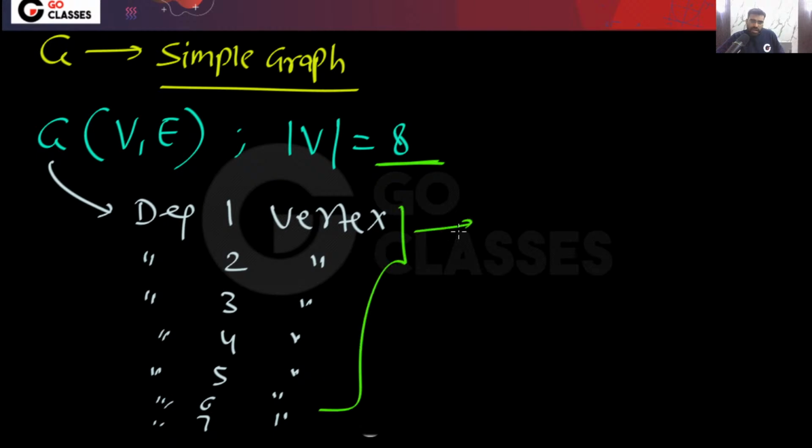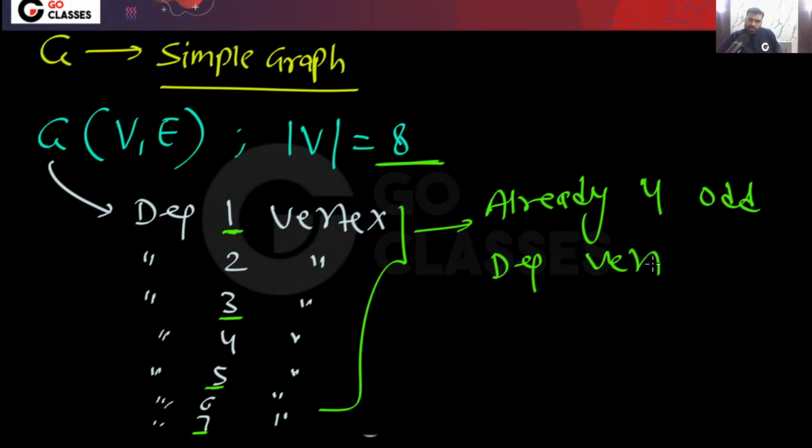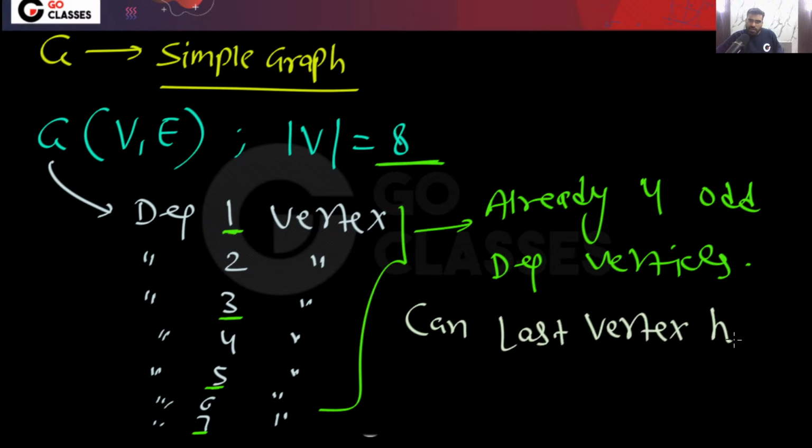Now these are the 7 vertices and these are the degrees. How many odd degree vertices do you already have? Odd, odd, odd, odd, so already 4 odd degree vertices. Can the last vertex have odd degree?